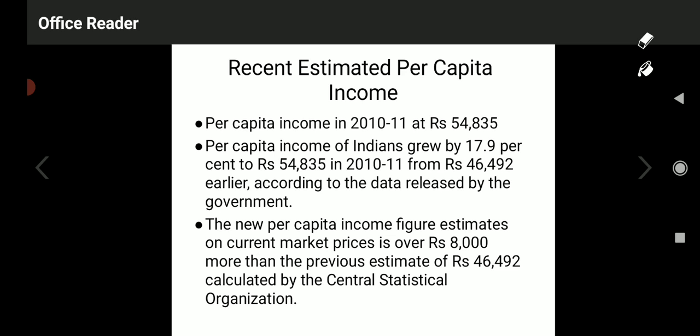It indicates that there is a drastic increase in the per capita income after 2010-11. According to the Central Statistical Organization, this report has been released by the Central Statistical Organization. By 2010-11, 54,835 per capita income was there. Before that it was 46,492.